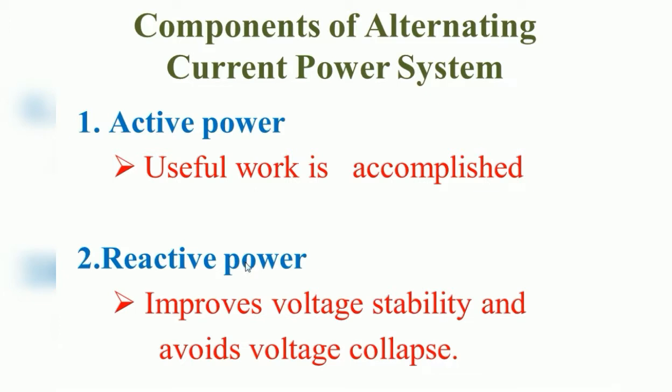And the reactive power improves the voltage stability. That is, it is used to maintain the voltage profile in the particular transmission line and also avoids voltage collapse. So its function is only to give support to the active power. The active power is very much useful for any type of load for performing its function.